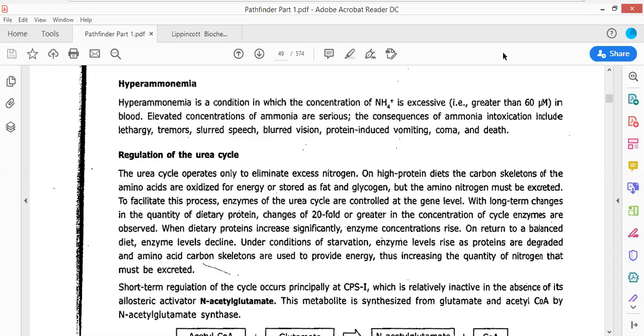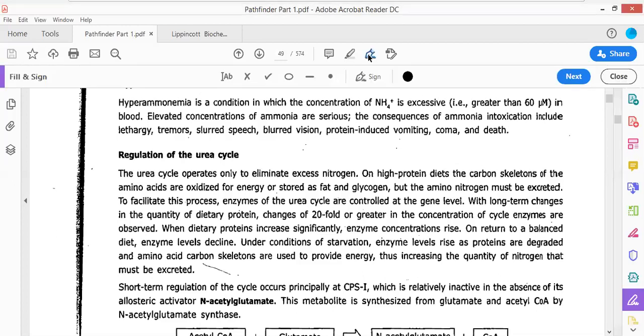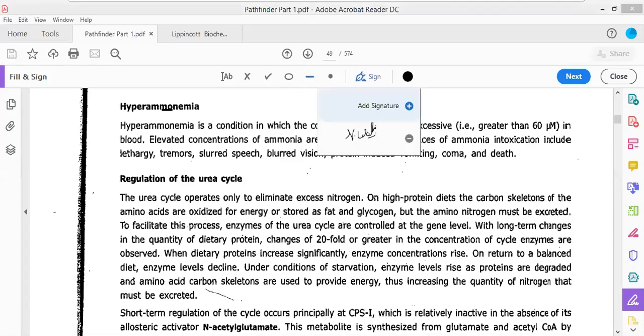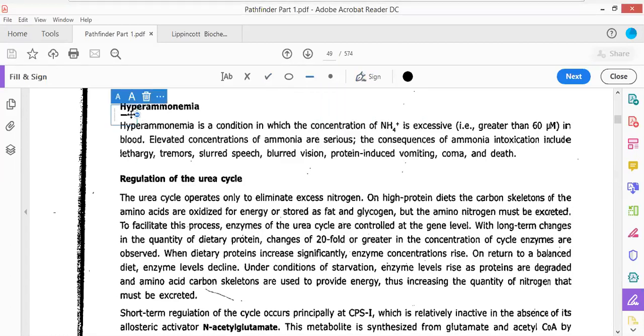The first disease that we are going to look at is referred to as hyperammonia. What do you mean by hyperammonia? When there is an elevated level of ammonia present in the body, the condition is referred to as hyperammonia. It is a condition in which the concentration of ammonia is excessively large, much larger than the normal content that should be present in the body. It is greater than 60 micromole in the blood. Elevated concentrations of ammonia are serious.